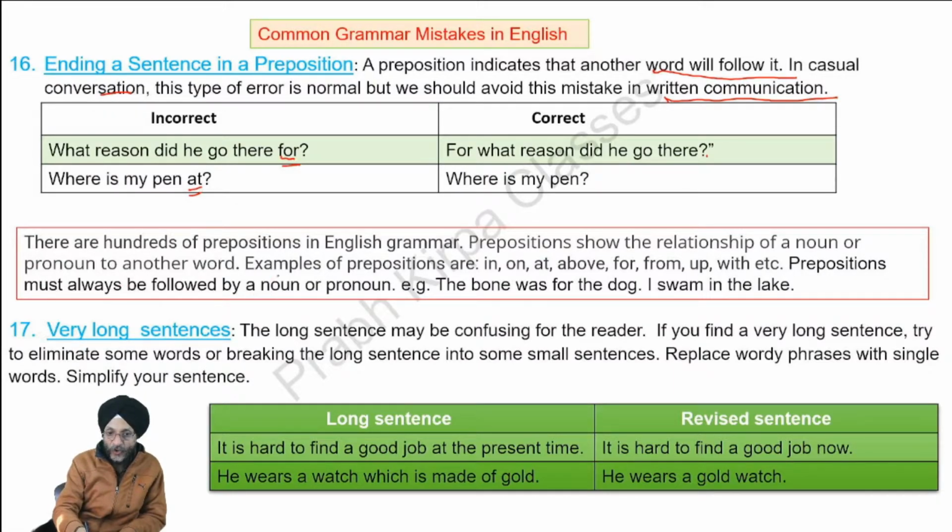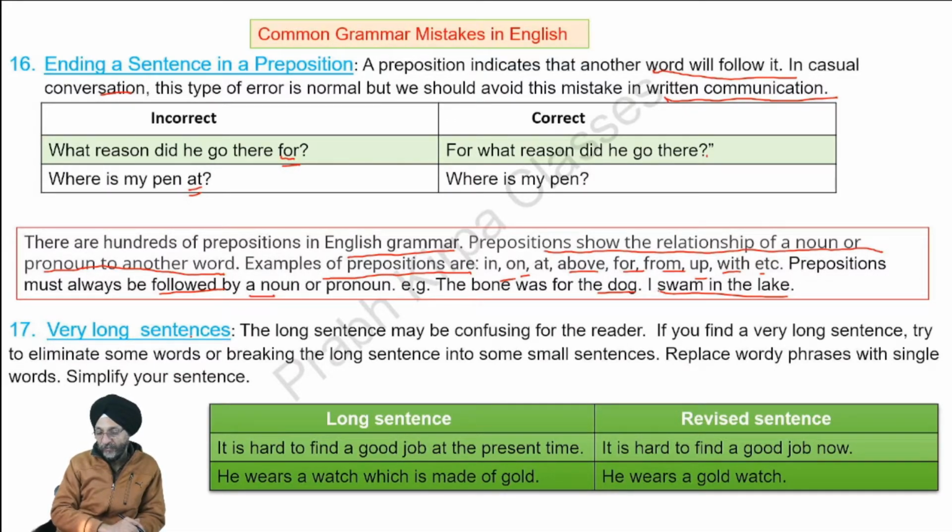There are hundreds of prepositions in English grammar. Prepositions show the relationship of a noun or a pronoun to another word. Examples of prepositions are in, on, at, above, for, from, up, with, etc. Prepositions must always be followed by a noun or pronoun. For example, the bone was for the dog. I swim in the lake.